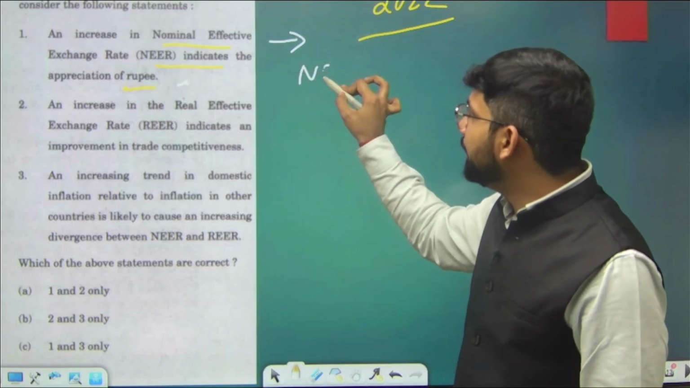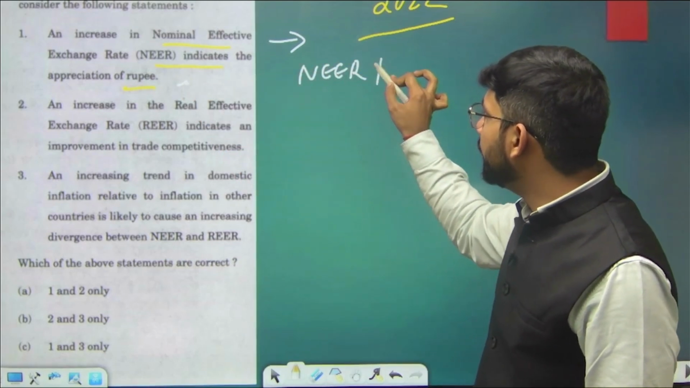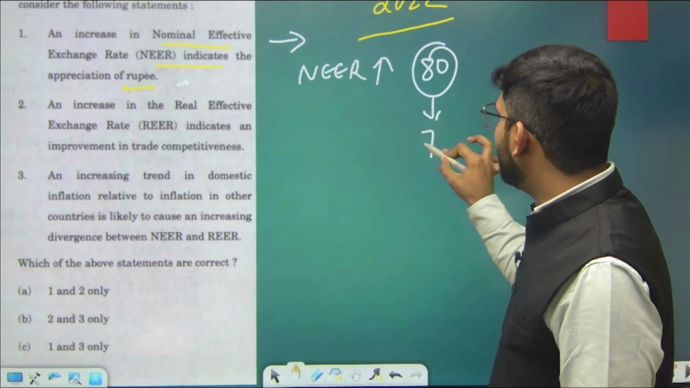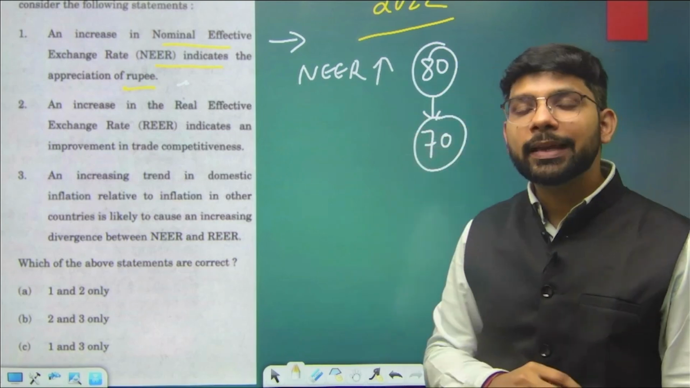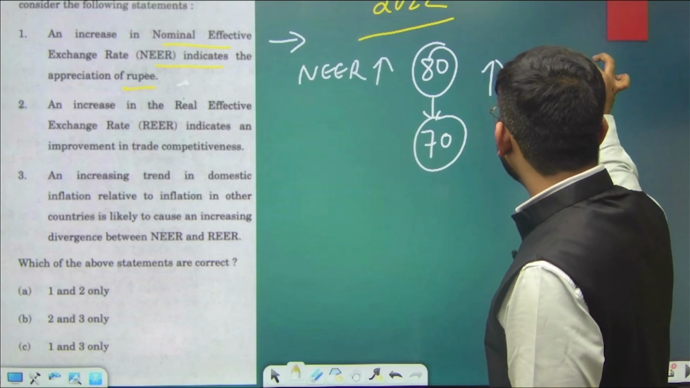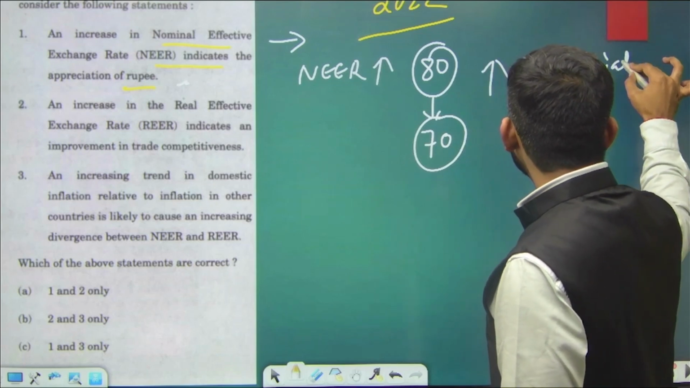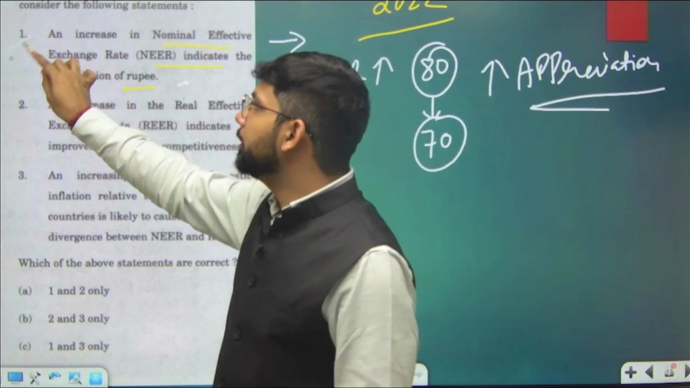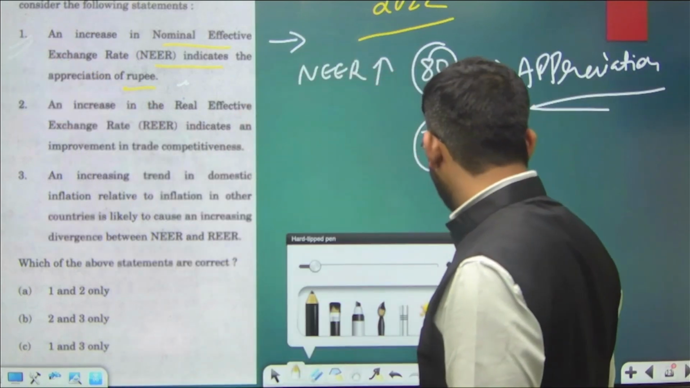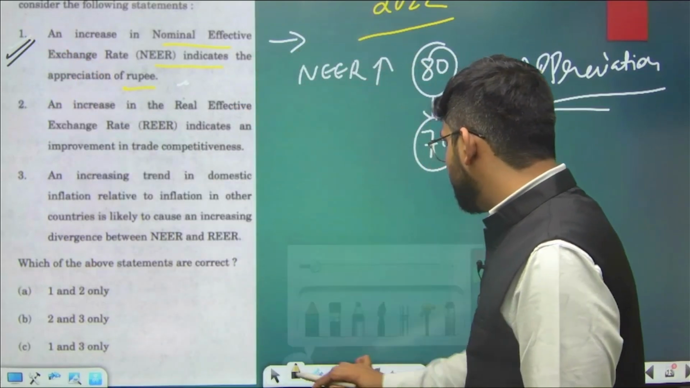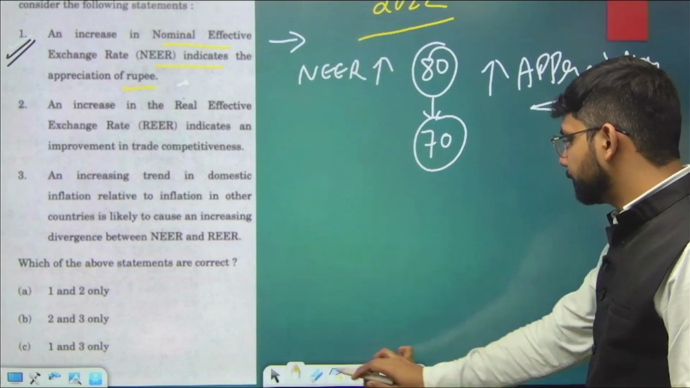Like if the NEER is increasing, NEER increase हो रहा है, initially it is 80 rupee, now it has come to 70 after increasing, 70 हो जाएगा increase होने के बाद, so it is the appreciation of rupee. So this statement is right here. Statement number 1 is right. It's the appreciation of rupee. ये statement सही है. Now let's come to the second statement.